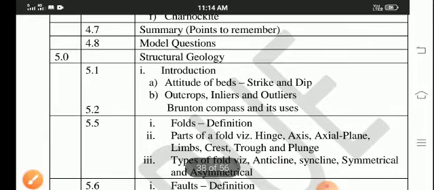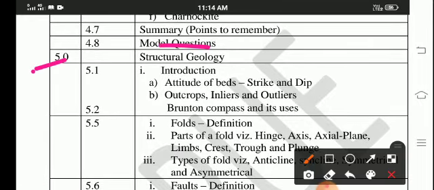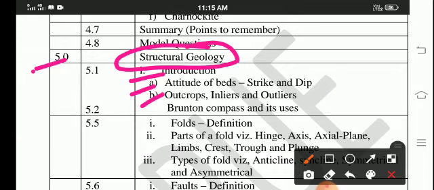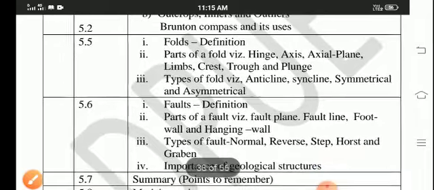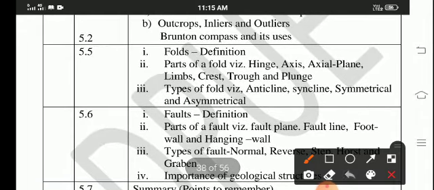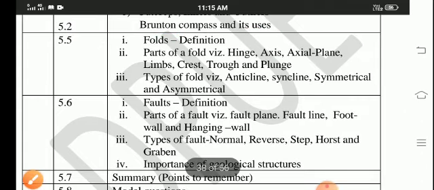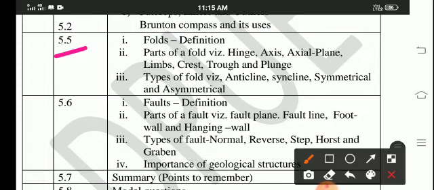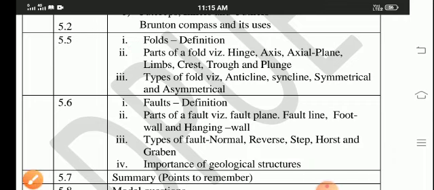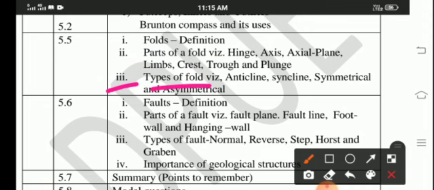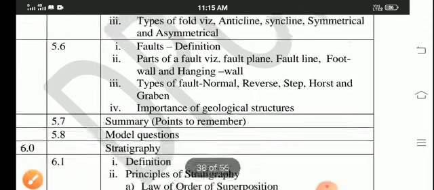In the fifth chapter, structural geology, introduction, attitude of beds, and outcrops remain in that point. And the second point also there, Brunton compass and its uses. And fifth point, the third and fourth are not there, folds and parts of folds, and the types of folds are there.